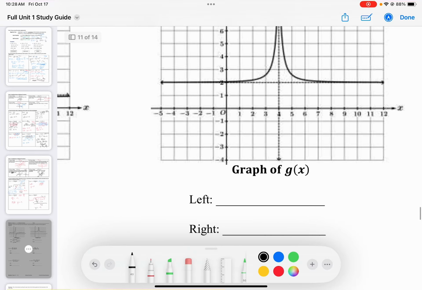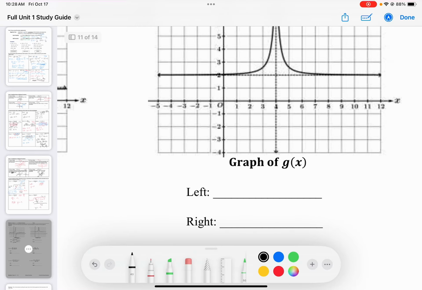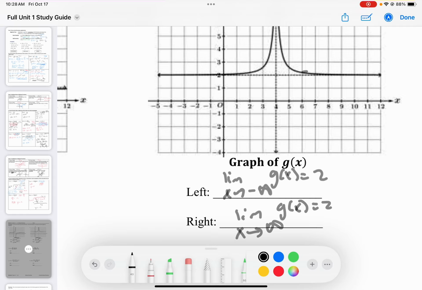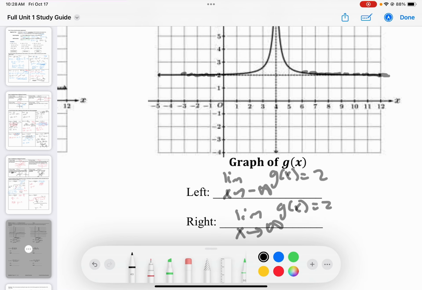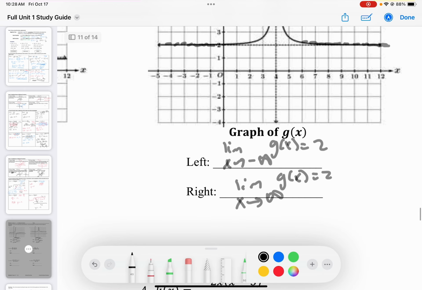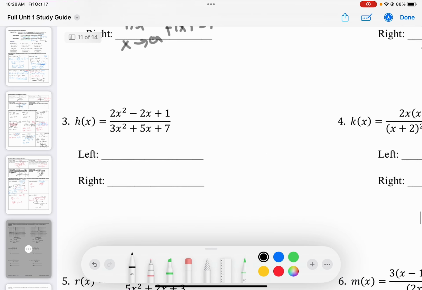Again, I have a horizontal asymptote. These are pretty easy. So that means both when I approach the left or negative infinity, that I'm approaching the output of 2. As x approaches positive infinity, the output approaches 2. Think about it. I'm getting closer and closer to 2 as I head towards positive infinity. I'm getting closer and closer to 2 as I head towards negative infinity, but I never ever get there.